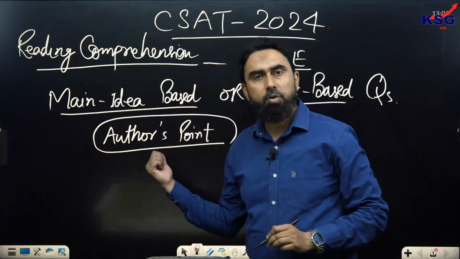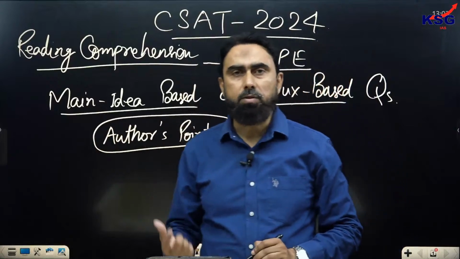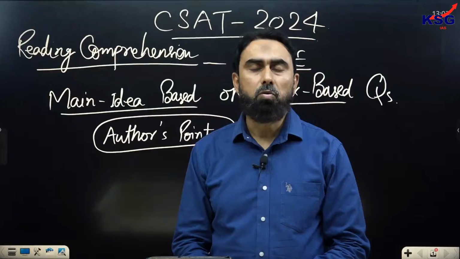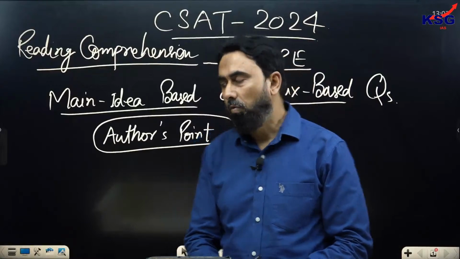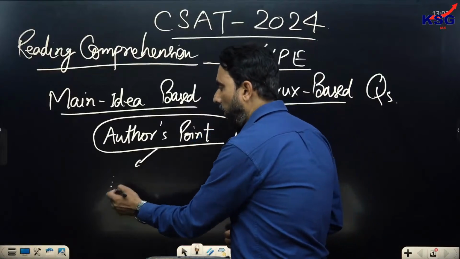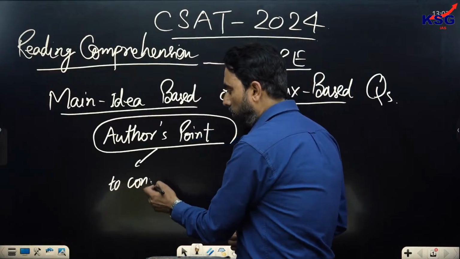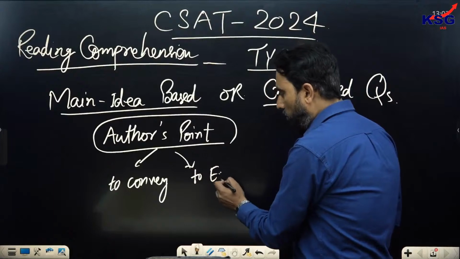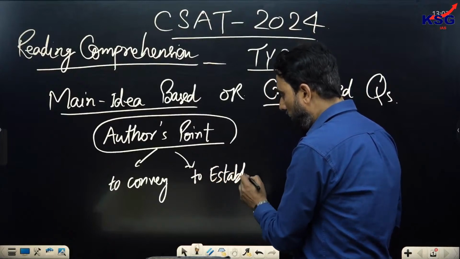And I have been telling you that whenever you read the passage, always start with this objective: you need to find out what the author wants to convey, or what the author wants to establish. To establish means to prove something.